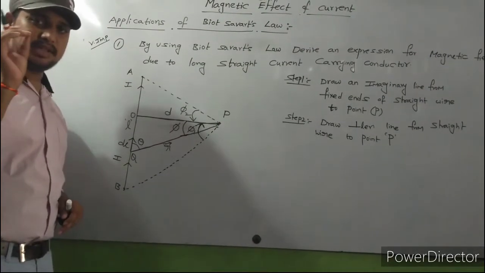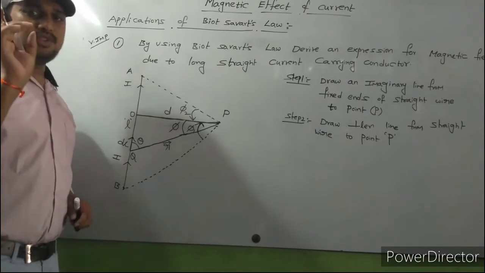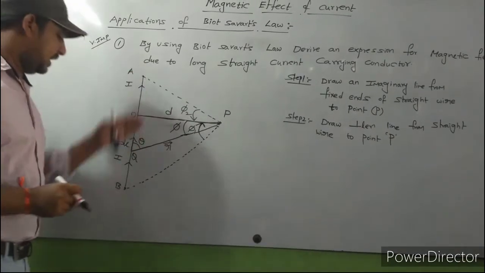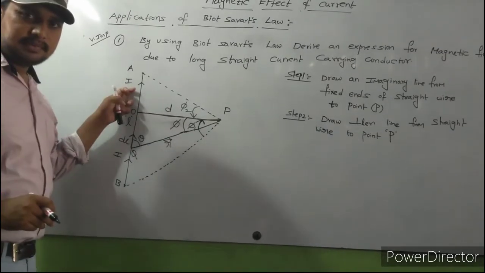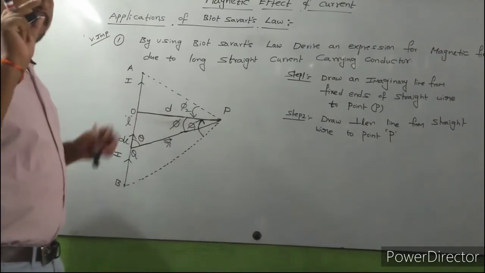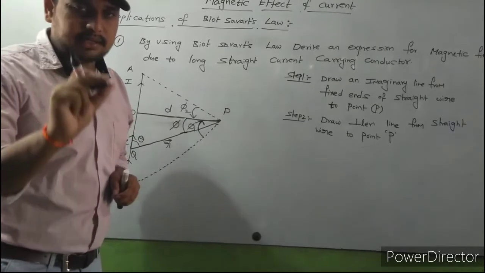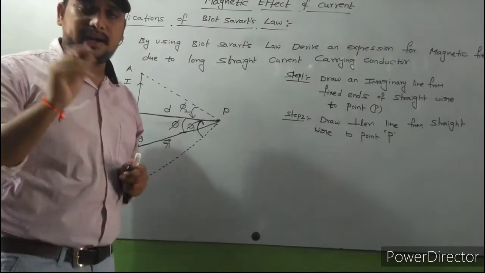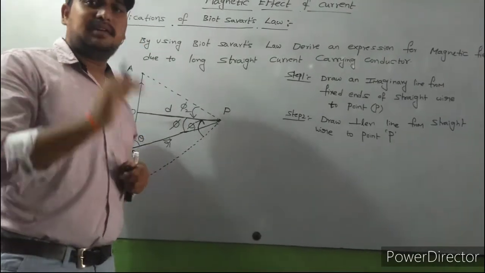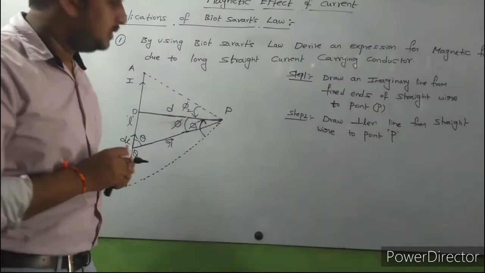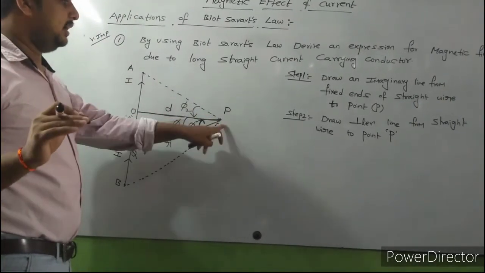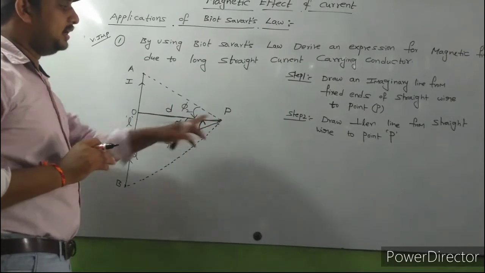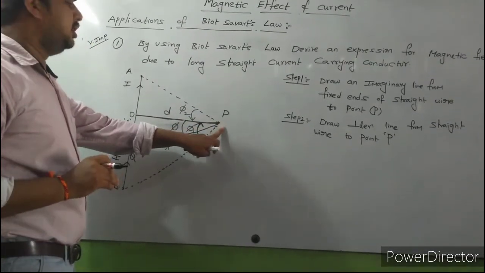Again I will recapitulate. I will explain again. Observe carefully. Let us consider straight wire AB. I be the current passing through this wire. Every current carrying conductor produces magnetic field. If some current is passing through the conductor, definitely it will produce magnetic field. That magnetic field is acting on point P. That magnetic field we need to find.